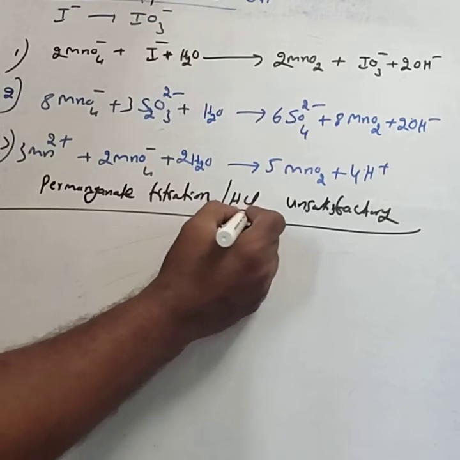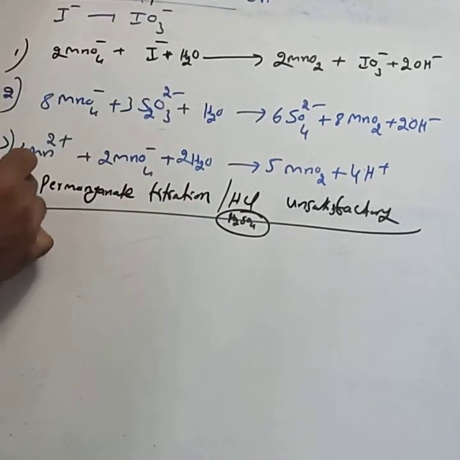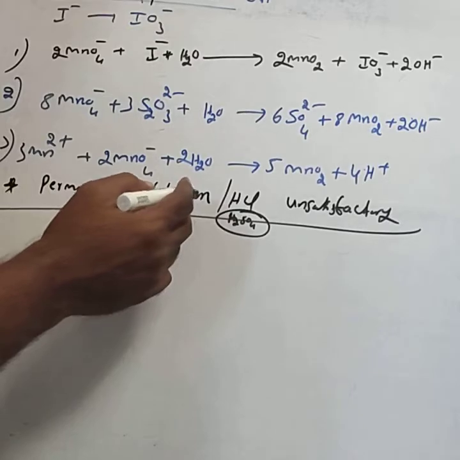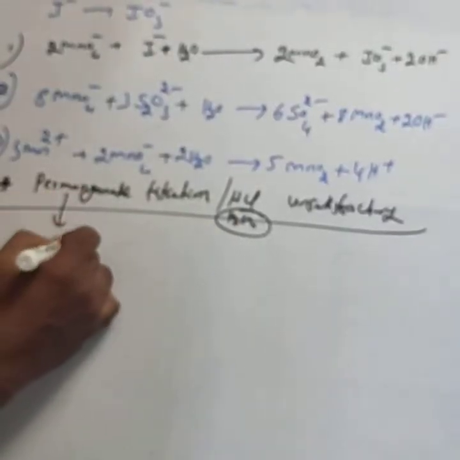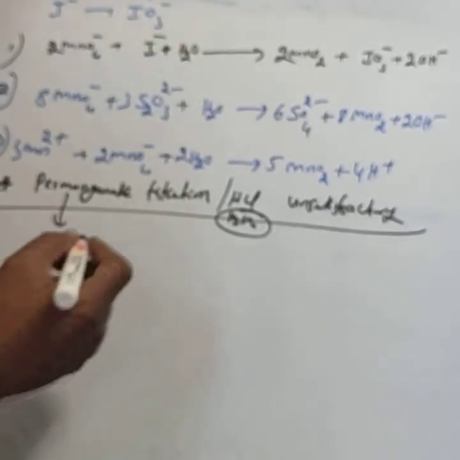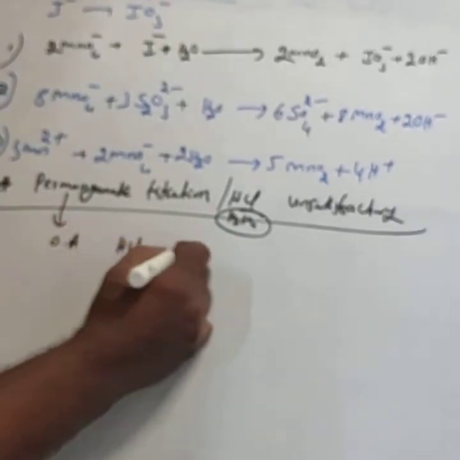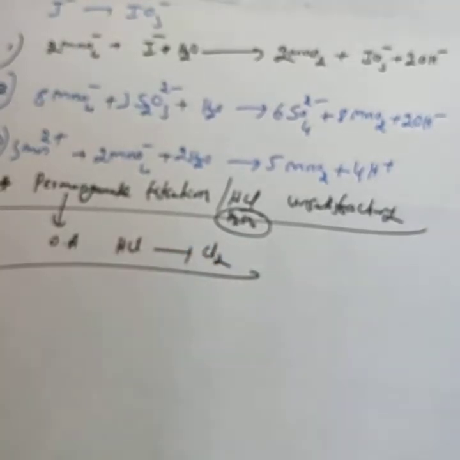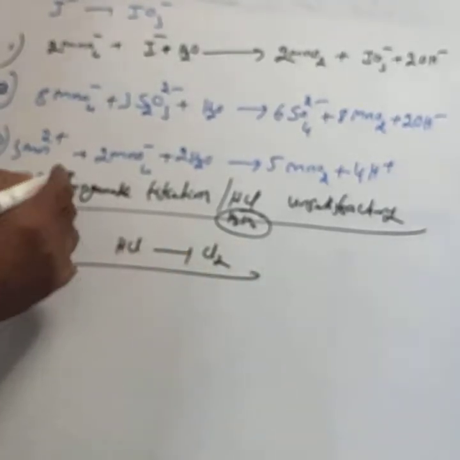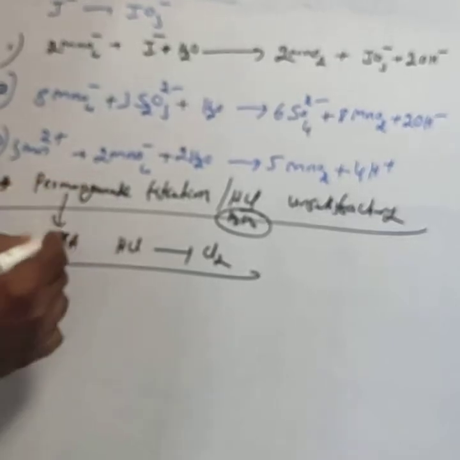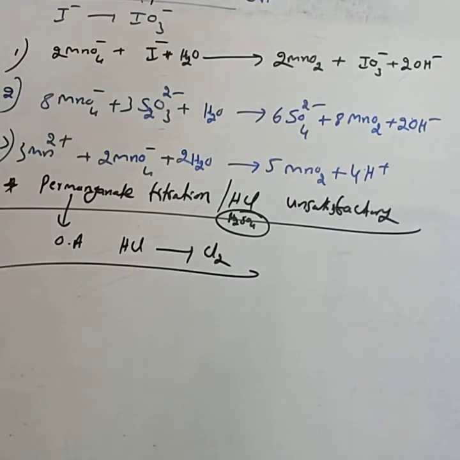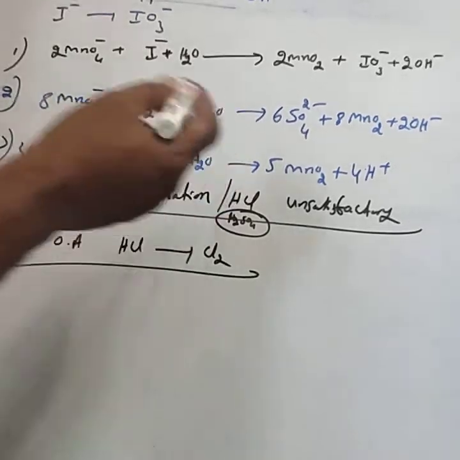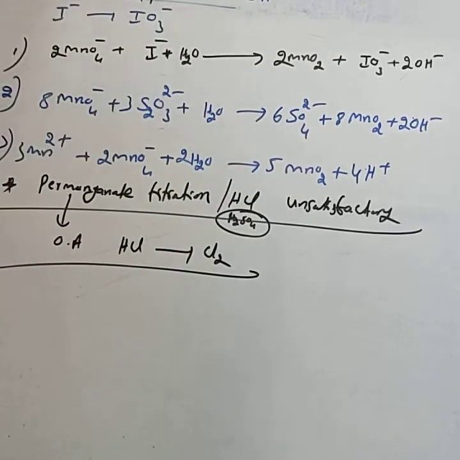H2SO4 is used, but not HCl. The very important reason why permanganate titrations in the presence of HCl are unsatisfactory is that potassium permanganate is an oxidizing agent and it oxidizes HCl into chlorine. Hence, permanganate titrations are unsatisfactory in the presence of HCl.